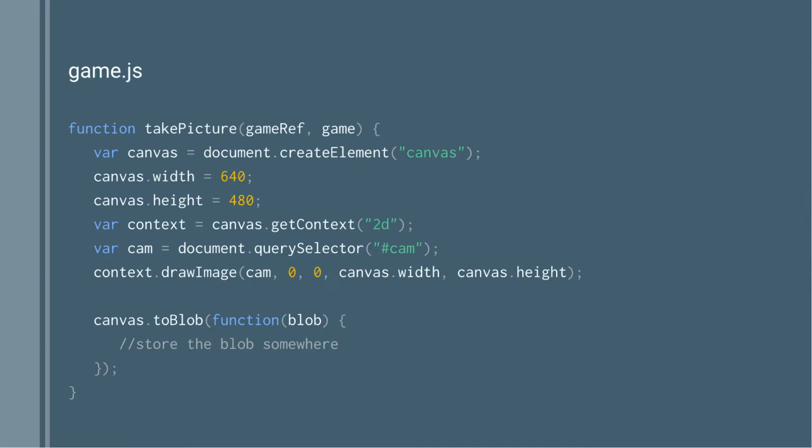I'll look at some of the more interesting parts of this game. I don't want to go through every individual step because there's just no point. So here I'm showing the JavaScript for grabbing a PNG out of a canvas because it's interesting. But really just down here, once I have a canvas populated with a video stream, I can get a PNG out of it with this function, blob.